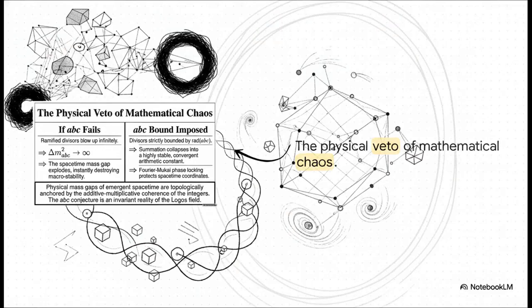And this brings us to the grand conclusion of this explainer, the physical veto of mathematical chaos. Physical mass gaps of emergent spacetime are topologically anchored by the additive-multiplicative coherence of the integers. The universe forces the local L-function eigenvalues down to their unipotent core, radiating the topological noise away. The ABC conjecture isn't just some abstract rule about numbers. It is an invariant reality of the Langlands field, ensuring that physical law emerges coherently.